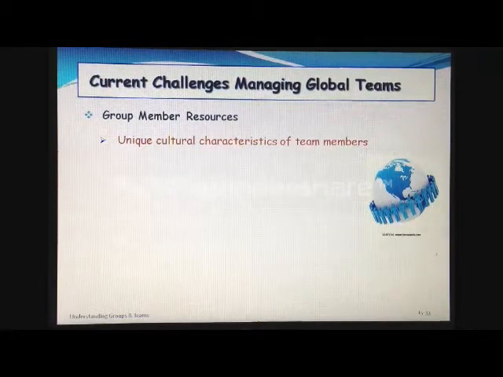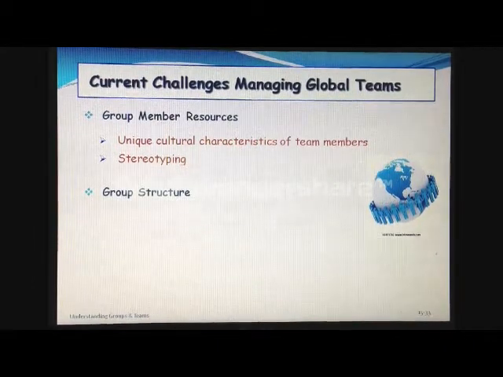Managers need to be familiar with and clearly understand the cultural characteristics of the group and the group members they manage. Managers need to be aware of the potential for stereotyping, which can lead to problems. Group structure. Some of the structural areas where we see differences in managing global teams include conformity, status, social loafing, and cohesiveness.